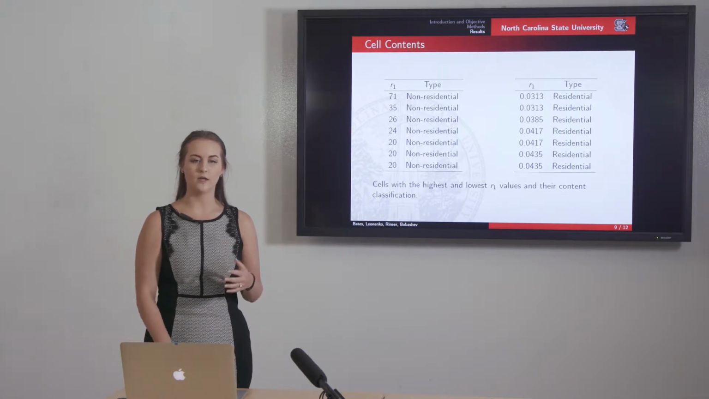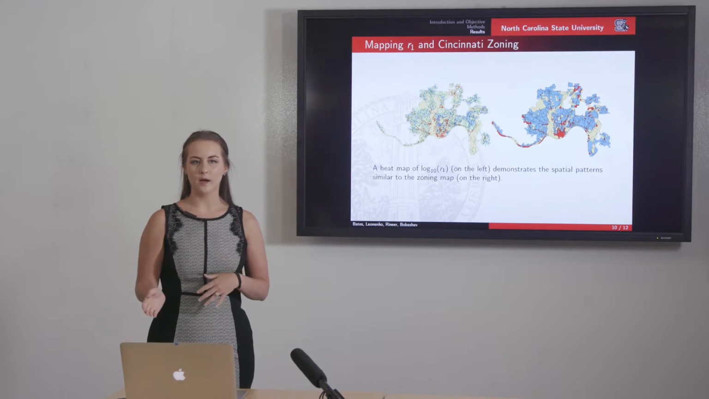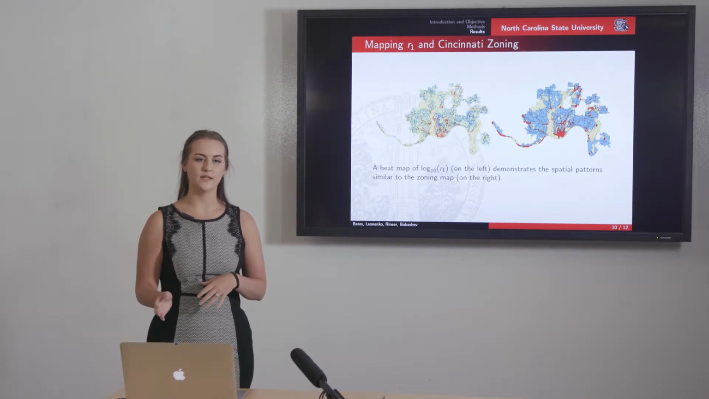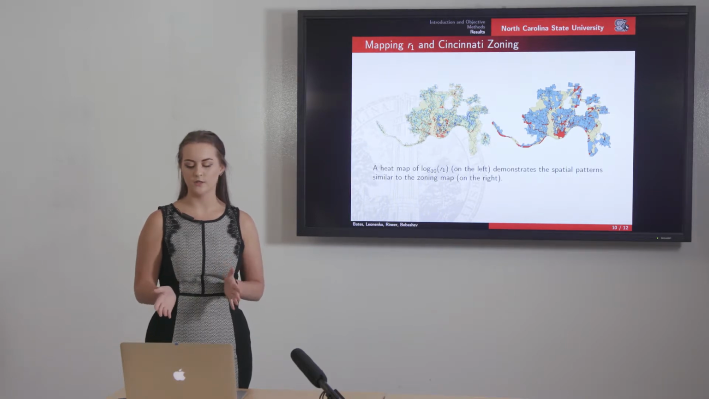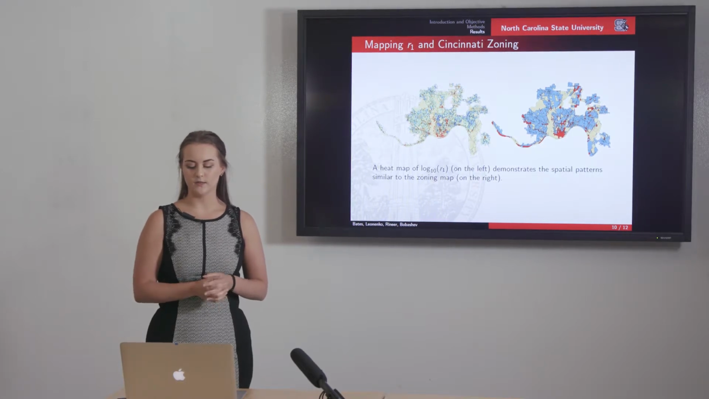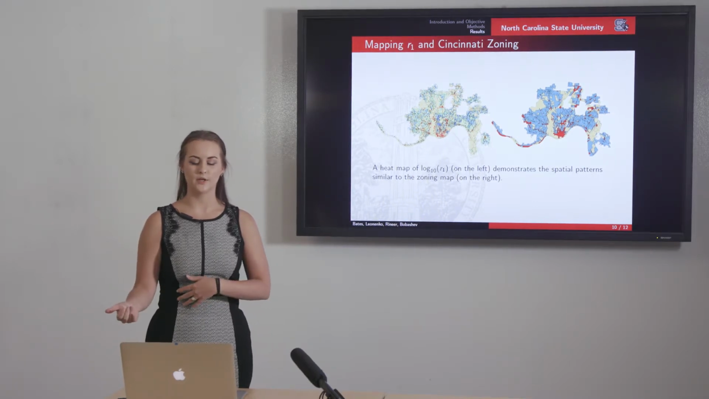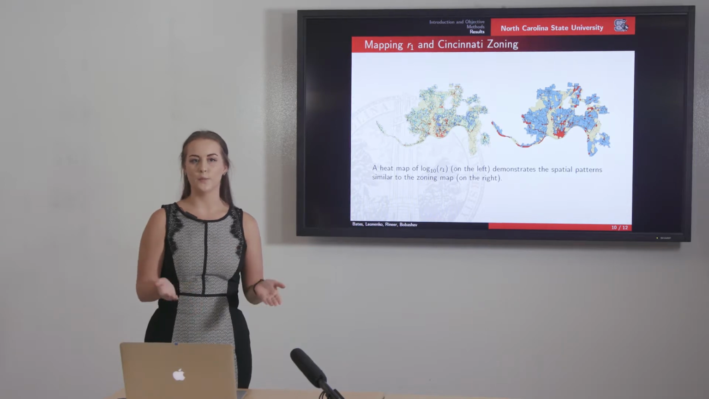So we wanted to know if this pattern held for all of Cincinnati and not just our darkest red and blue cells. So in here, we're looking at, again, our log R1 map of Cincinnati on the left, and we compare it to a zoning map of Cincinnati, where we've simplified the zoning scheme and colored commercial zones red, residential cells blue, and industrial park areas yellow. And we see striking similarities between these two graphs, even though the basis behind generating them, you wouldn't expect a relationship between Cincinnati zoning codes and high values of R1.